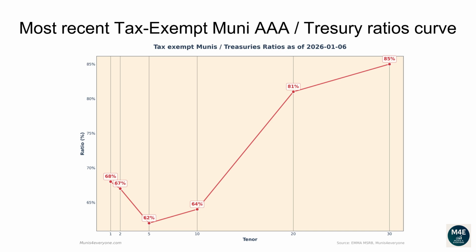The current one-year ratio is 68%. The 2 years ratio is 67%. The 5 years ratio is 62%. The 10 years ratio is 64%. The 20 years ratio is 81%. The 30 years ratio is 85%.